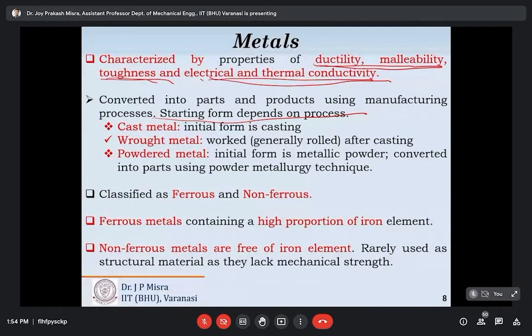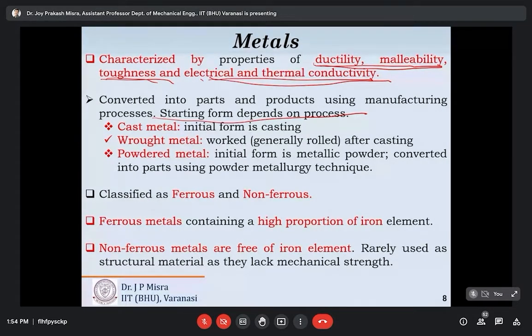Only plates, sheets, or round or cylindrical bars are available in the market. After procuring the sheet or plate, you have to follow some manufacturing method to convert it into a usable product. These cylindrical bars, square bars, plates, or sheets are basically intermediate shapes.